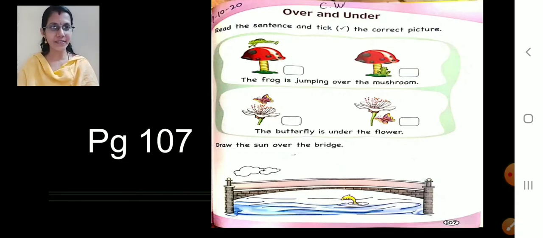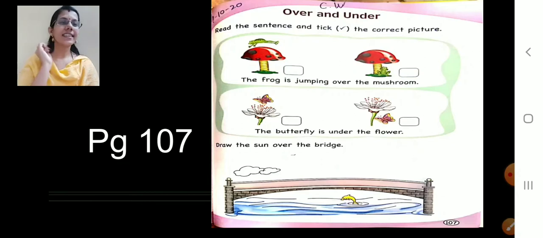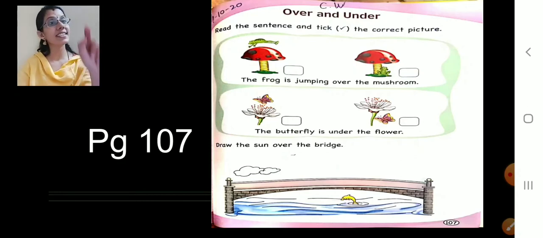What is that? First read the heading. Over and under. Understood? Chalo. Now read, this is the topic.